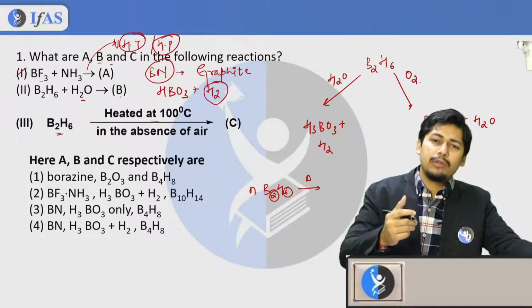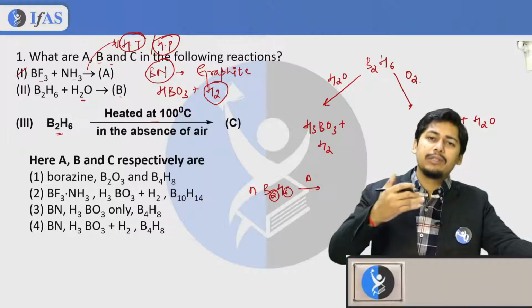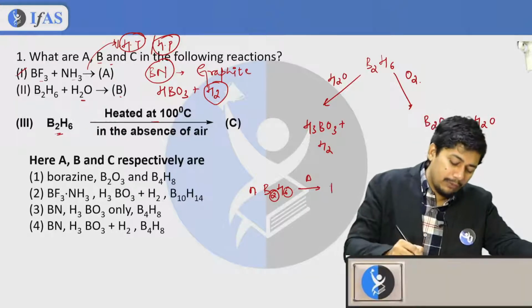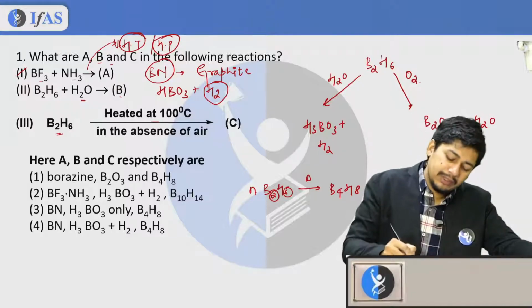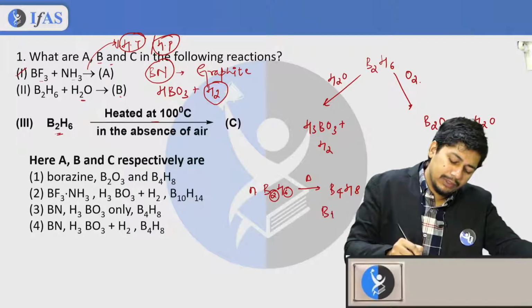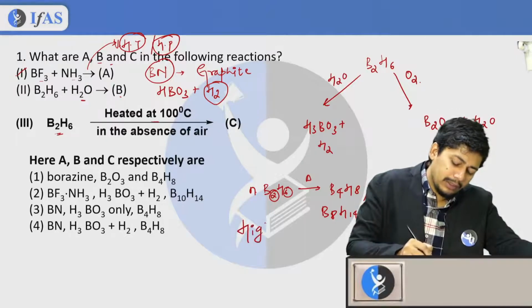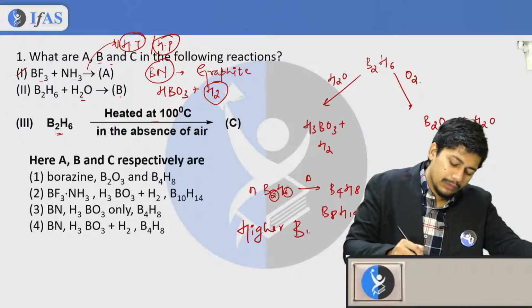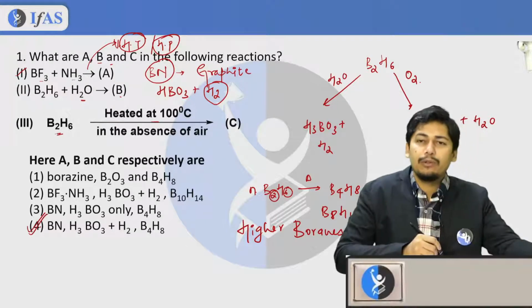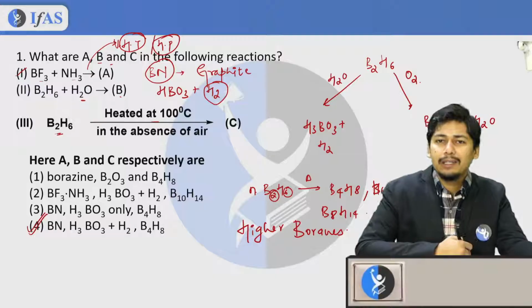The number of boron atoms as well as hydrogen atoms increases per molecule, and formation of B4H8 can take place, B6H10, B8H14. So this kind of higher boranes are formed. Okay, so therefore option 4 is going to be your correct answer.